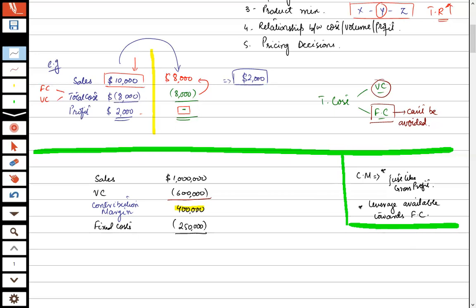Then obviously the variable cost and fixed cost, the total cost, is now achieved, and finally we will have our net profit. How much will it be? I think $150,000, isn't it? So this is the managerial analysis presentation of the company's profitability, which has divided its cost into variable cost and fixed cost.